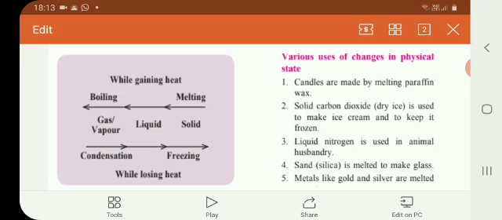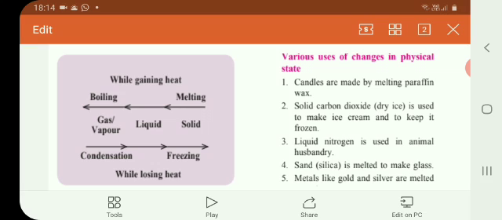And you are clear now that boiling point and condensation point are the same, while melting point and freezing point are also the same. Are you clear about this?